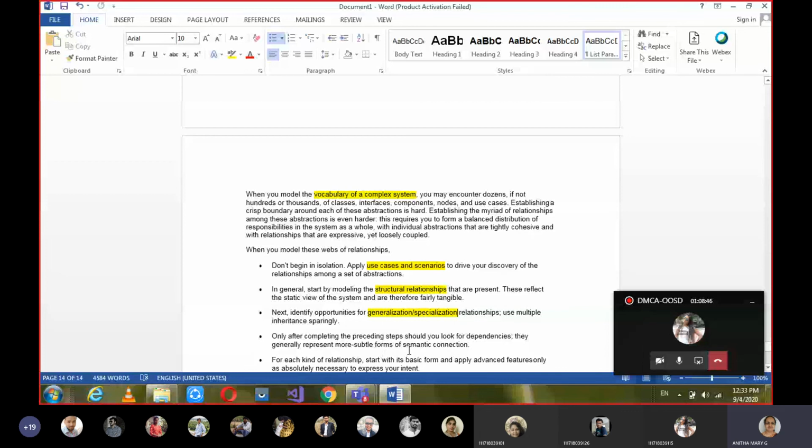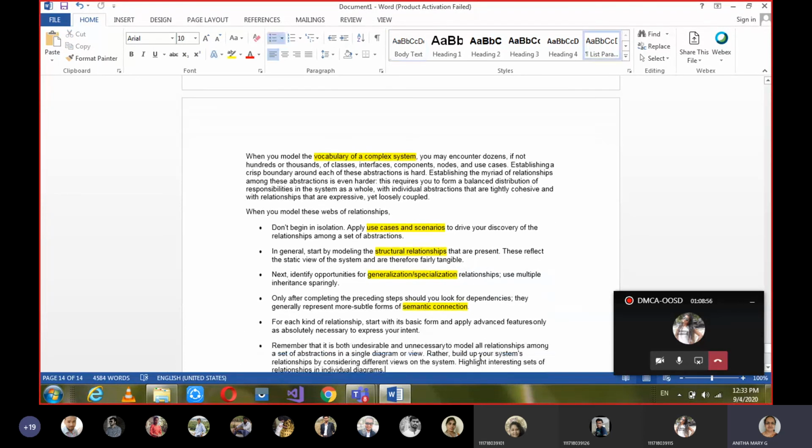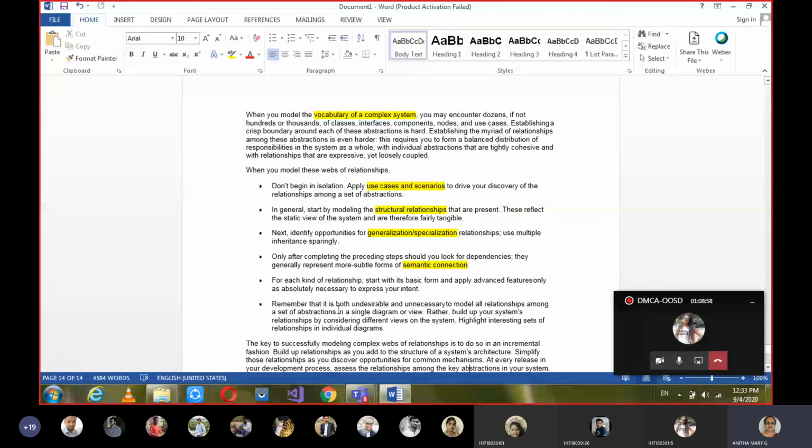After completing the previous steps, you then have to represent more semantic connections. So what are all the advanced relationships we have learned? If they are applicable, we can give them. And for each kind of relationship, start with the basic form and then apply advanced features. Say, if I want to give an association, just first give the association, and then based on the scenario, see what adornments you can give, what role name, what direction, and the other things we have learned in this chapter.